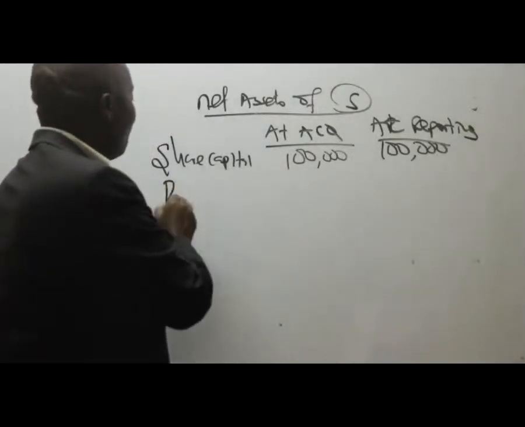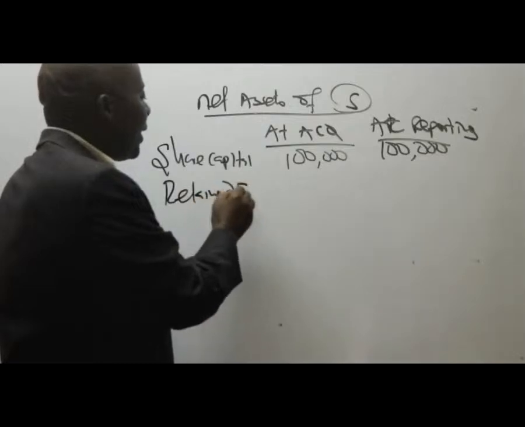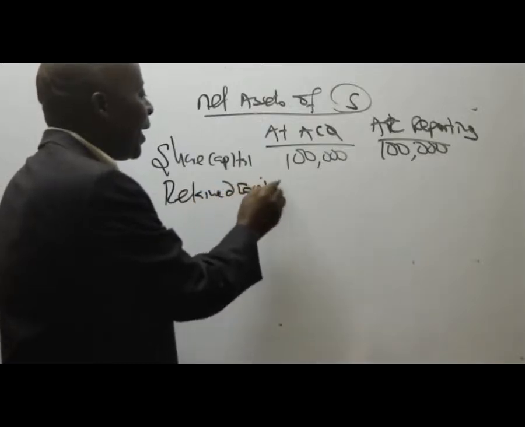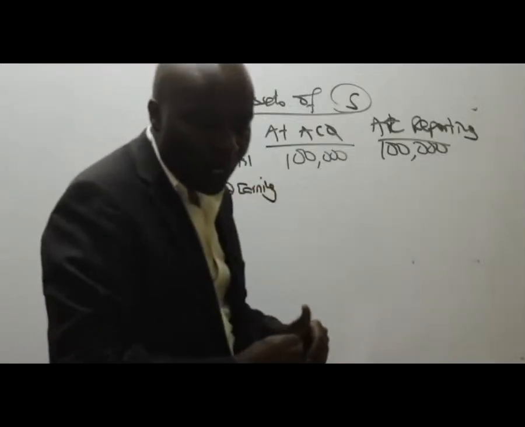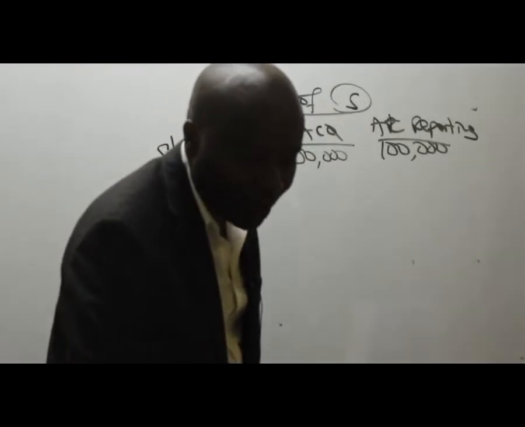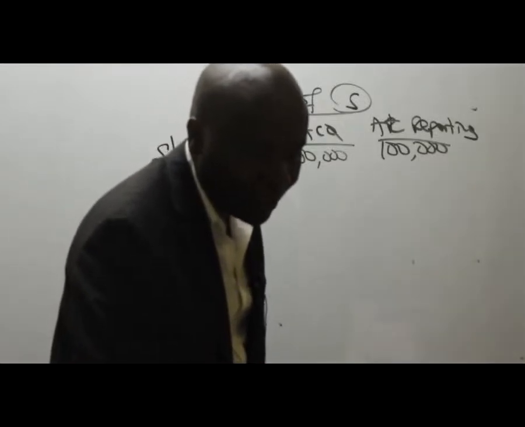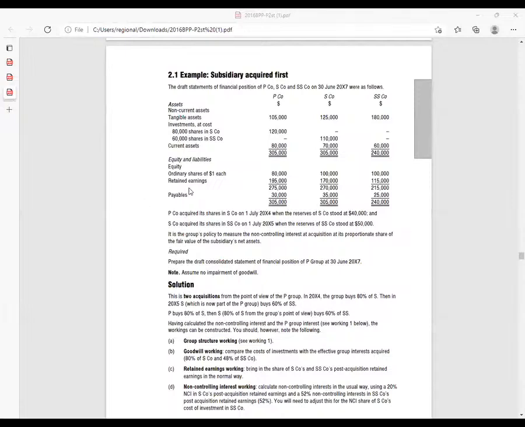From there, give me the retained earnings. Retained earnings for S at reporting is 170,000.